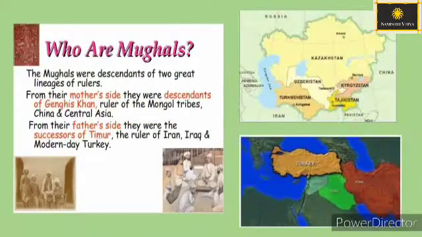Who were the Mughals? The Mughals were descendants of two great lineages of rulers. From their mother's side, they were descendants of Genghis Khan, and from the father's side, they were the descendants of Timur.